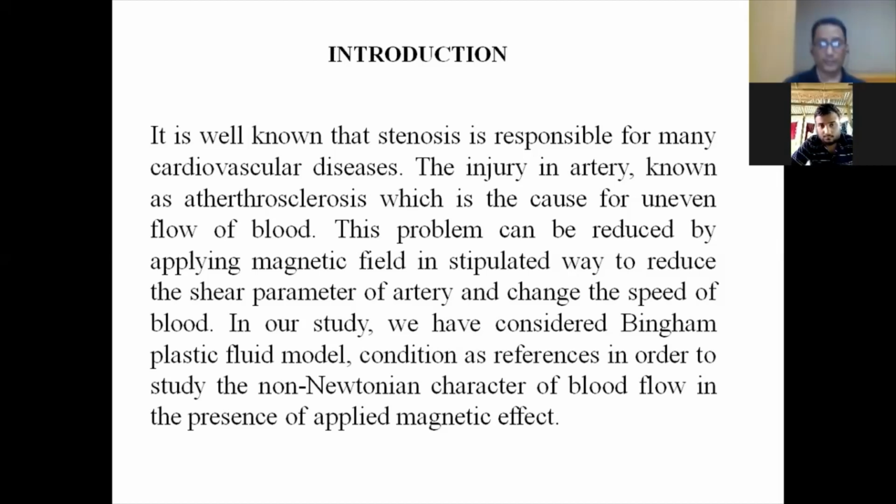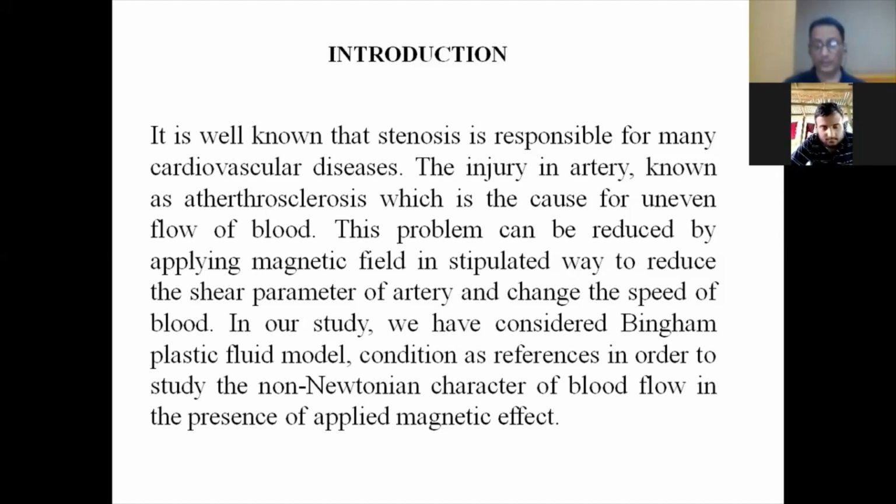This problem can be reduced by applying a magnetic field in a stipulated way to reduce the shear parameter of the artery and change the speed of the blood. In our study, we have considered the Bingham plastic fluid model as a reference in order to study the non-Newtonian character of blood in the presence of an applied magnetic field.